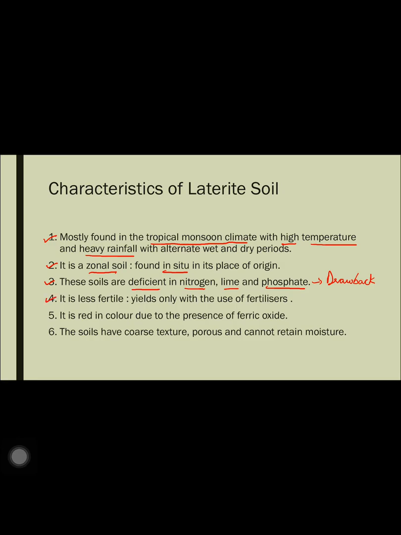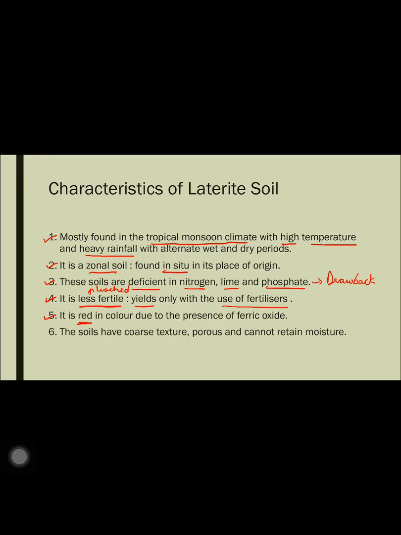Next, it is less fertile because it is a leach soil. You must understand, laterite is a leached soil. That is why it is less fertile. And it yields, meaning it produces, only with the use of fertilizer. So when we apply fertilizers and give proper irrigation, then we can make use of laterite soil for growing crops. Okay. Next, the color of the soil is red.